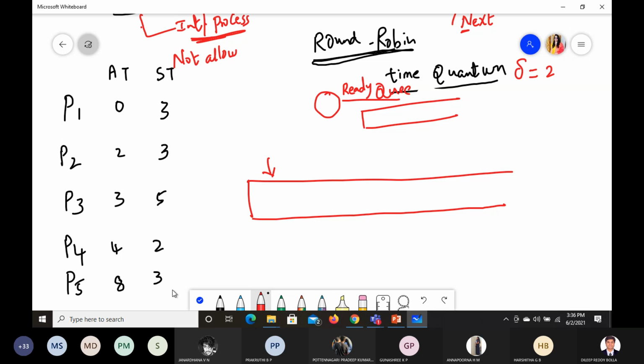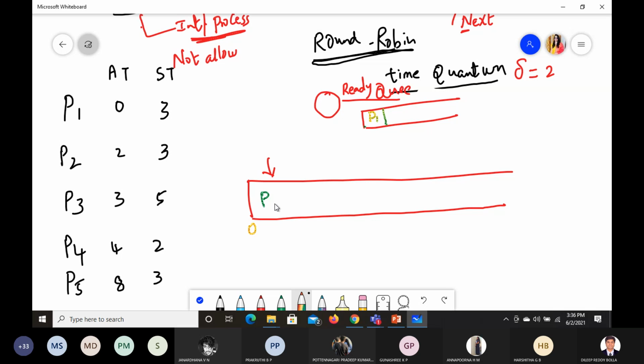Now try to understand carefully here. P1 at 0 seconds is in the ready queue. There is nothing else. At 0, P1 is ready, so P1 will enter by default. There is no confusion here.